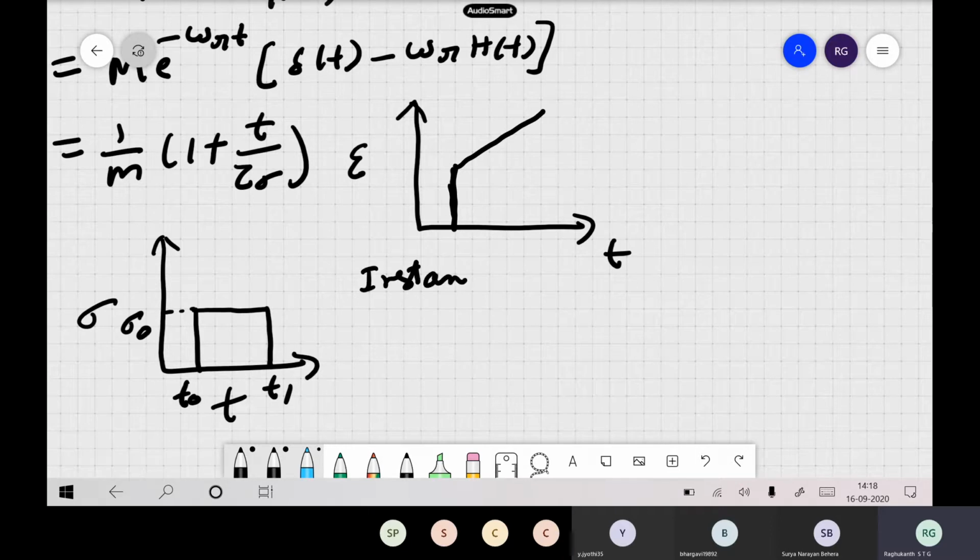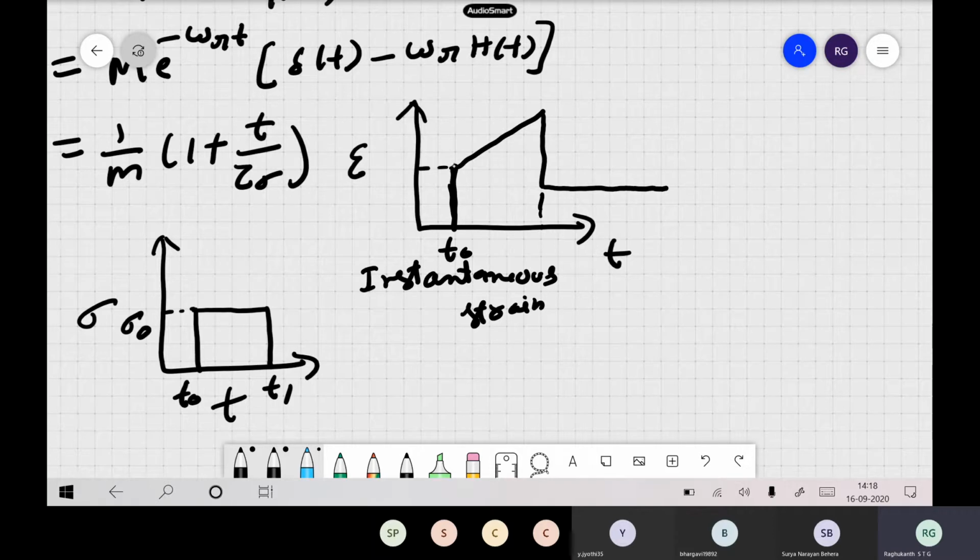There will be an instantaneous, immediate response. But it keeps on increasing the strain. Now at time t1, when you remove the stress, it comes back, but it doesn't come back to zero. It becomes something like a constant. We drew this in our last class also.